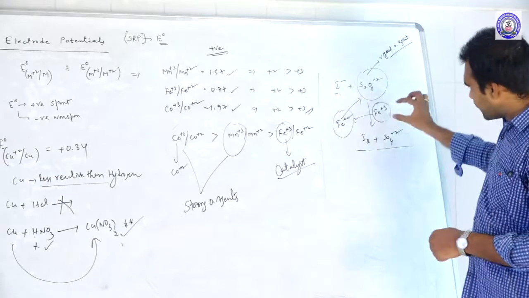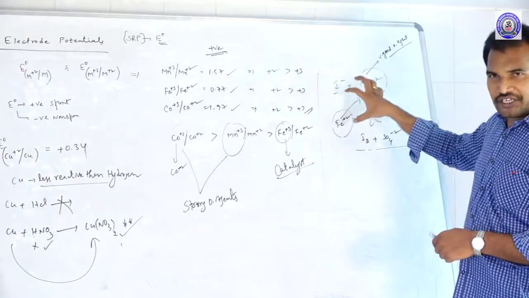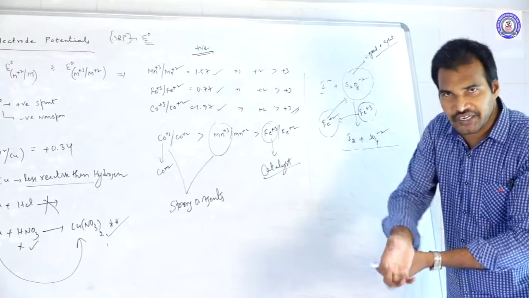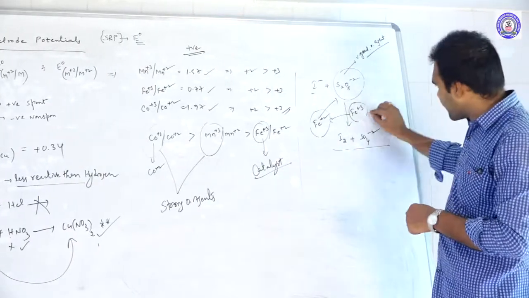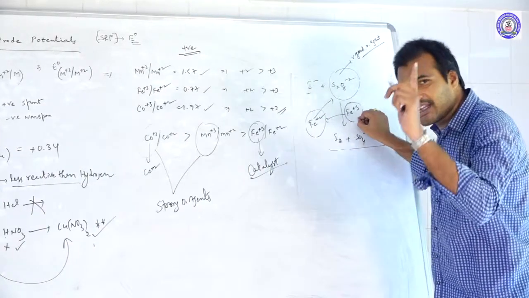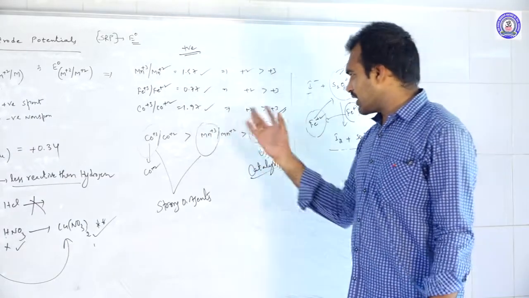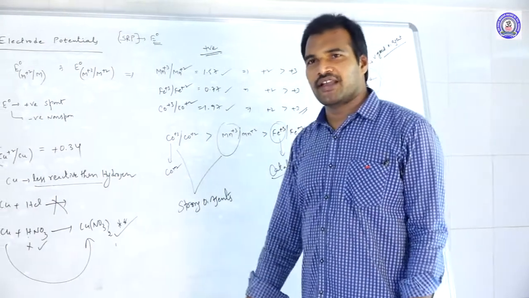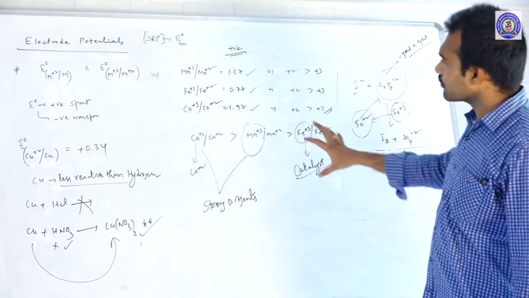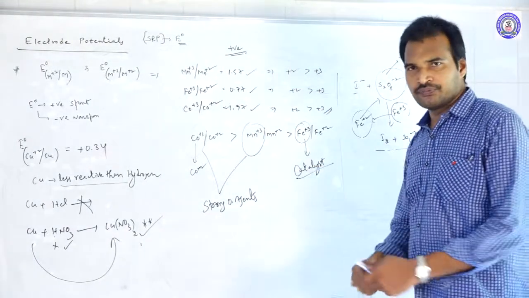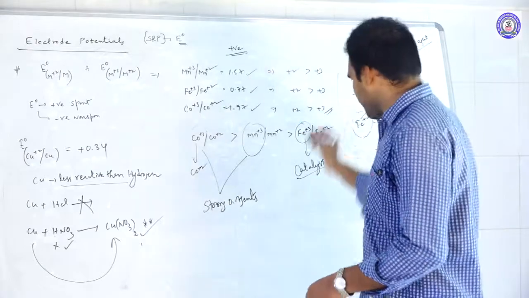Understood? So like this, ferric ions are participating, but in the same way as they participate, they come out. That means ferric ions here act as what? Catalyst. So this is a beautiful explanation for the catalytic behavior of ferric ions. Okay, so this is about the electrode potential values of M+3 to M+2.